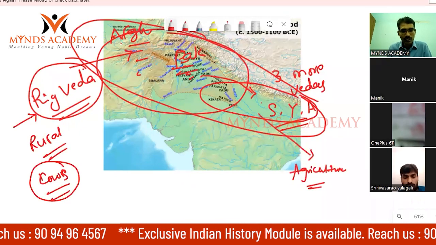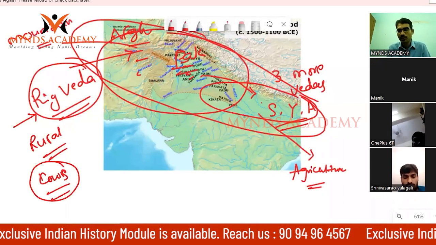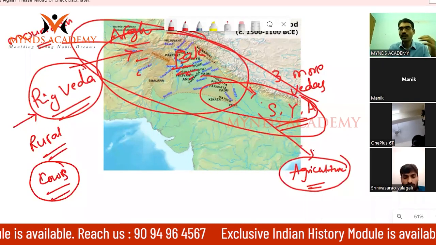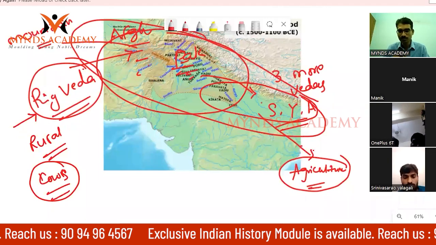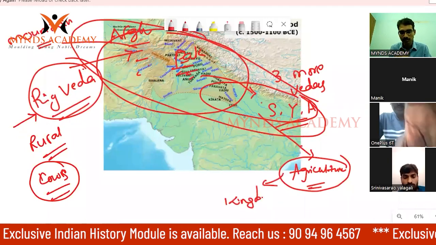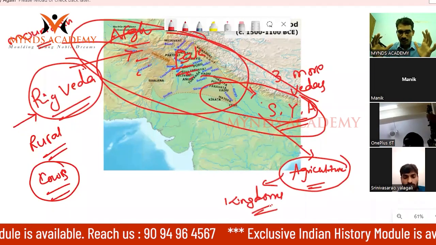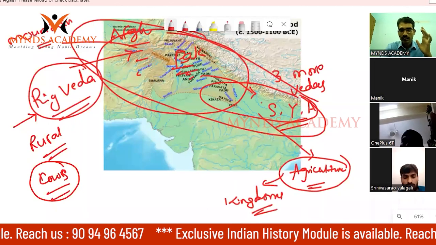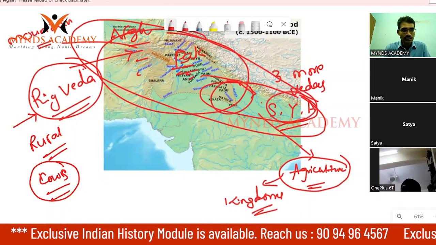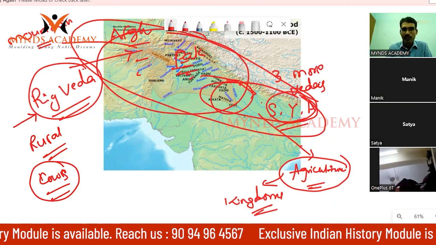Here you can see the mountainous region. Because of the mountainous region, it becomes difficult for agriculture, whereas in the Gangetic Valley, agriculture is a very important means of subsistence. This has led to the formation of kingdoms. The Mahabharata and Ramayana stories happened in the Gangetic Valley. Do you see this? They belong to the later Vedic time period.